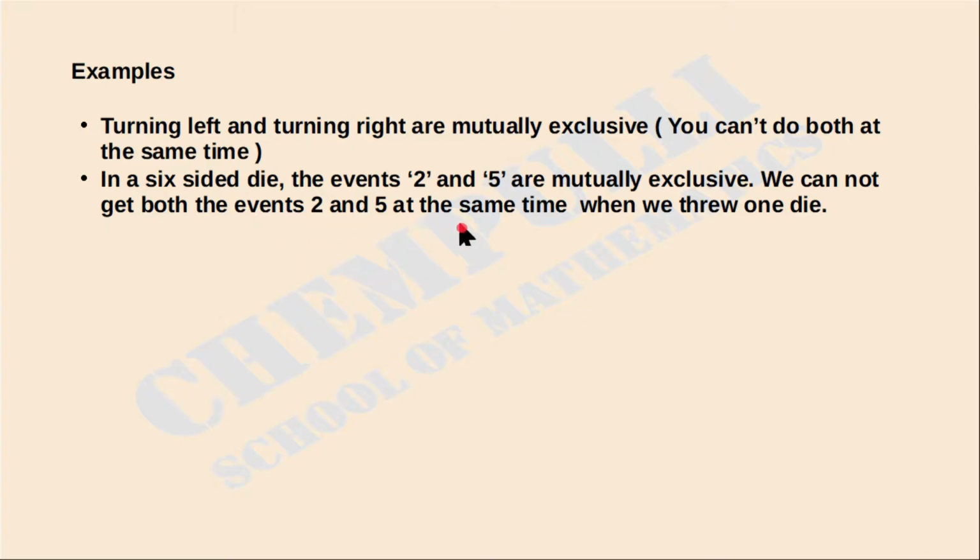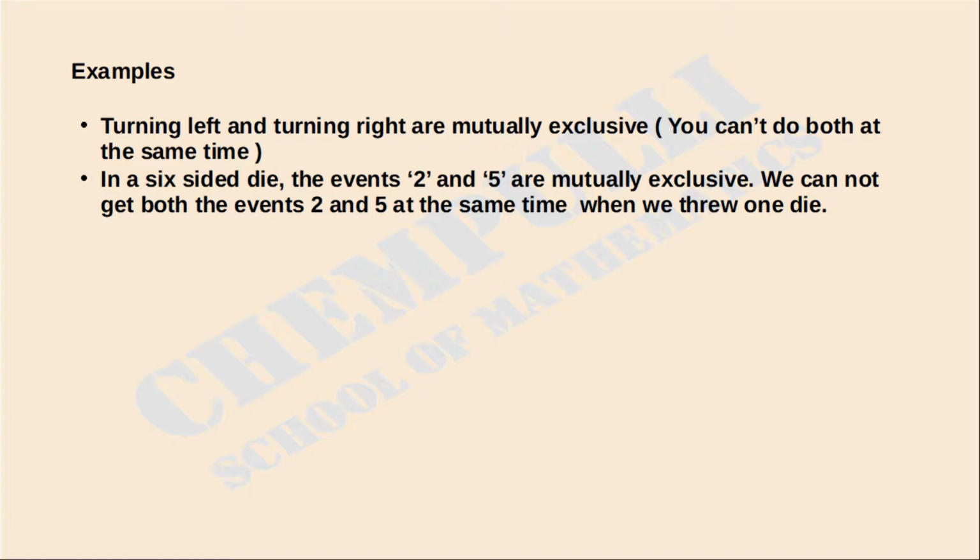Another example: in a six-sided die, the events 2 and 5 are mutually exclusive. We cannot get both the events 2 and 5 at the same time when we throw one die. When we throw a six-sided die, the outcomes are 1, 2, 3, up to 6. Is it possible to get the outcomes 2 and 5 together?